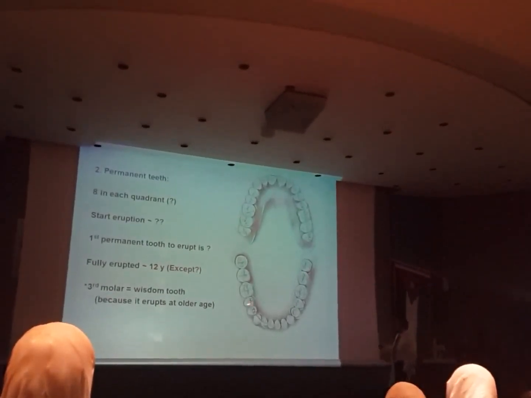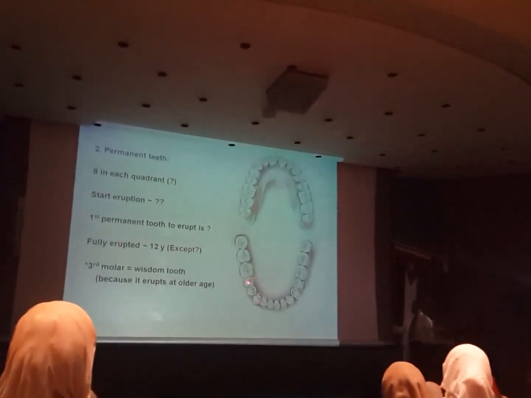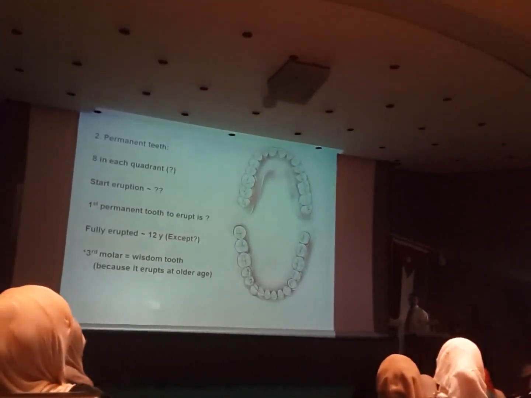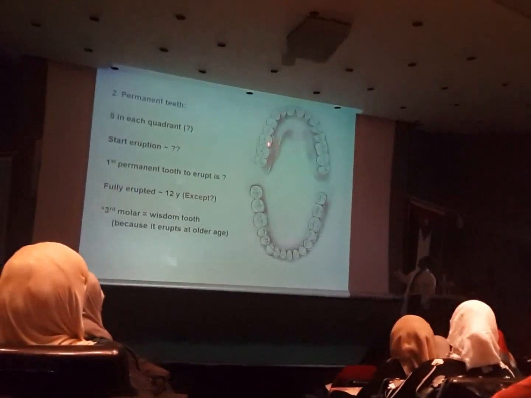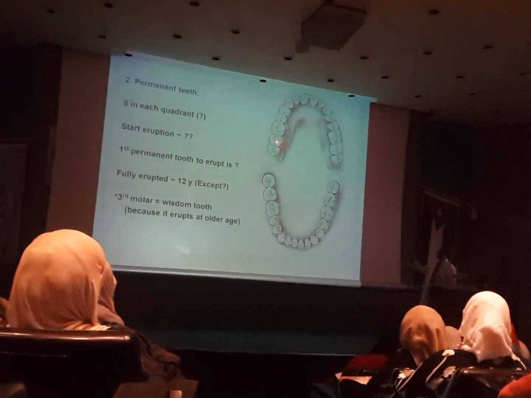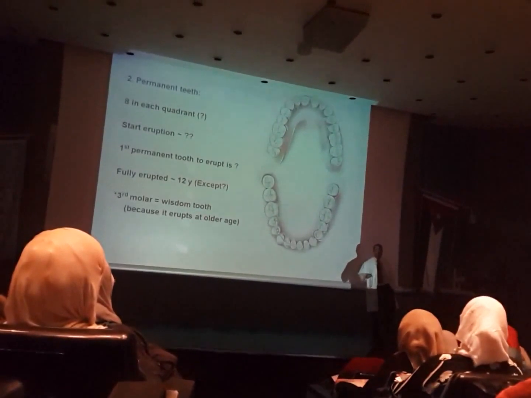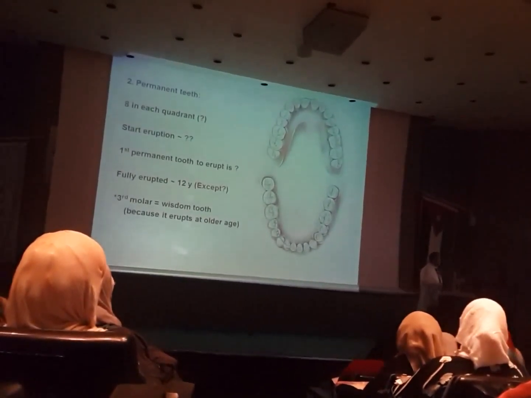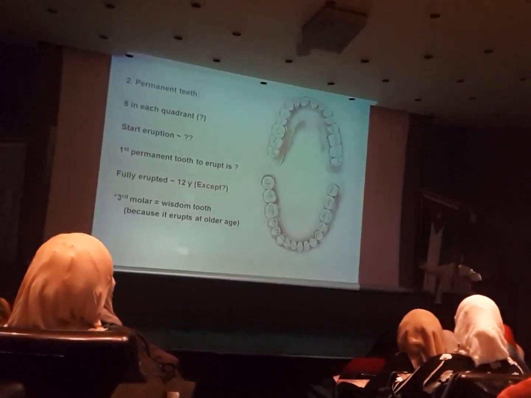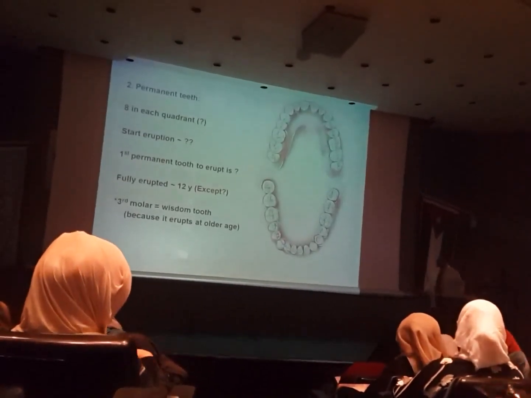In order of eruption, again: central, lateral, first premolar, then canine, then second premolar. Did I forget anything? The first molar is the first. So: first molar, central, lateral, first premolar, canine, second premolar, then the second molar. Now the third molar is called the wisdom tooth because you become a wise person, or you become mature, let's say. That's why it usually erupts between the age of 18 to 30 years. Some people may not become wise, so it doesn't erupt for them at all.